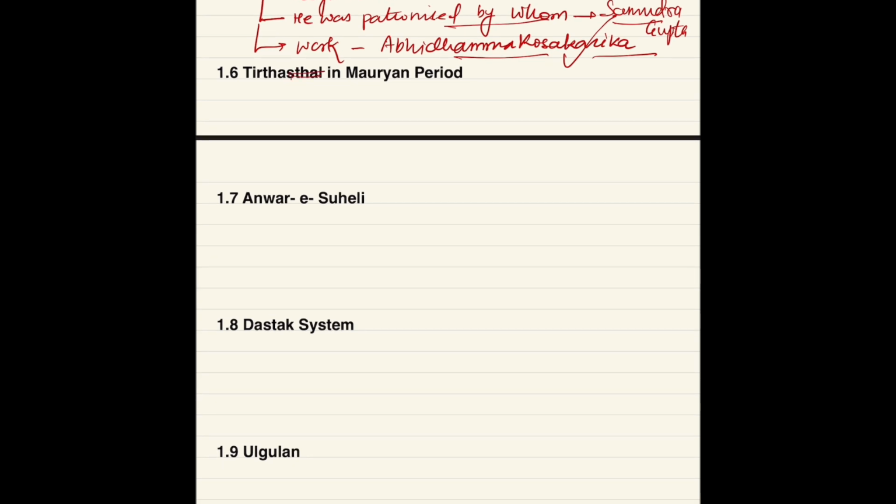Then move to next question, that is Tirthas. Sorry, this is Tirthas only. Tirthas in modern period. So who was Tirthas? Tirthas were the higher administrative officials, and these Tirthas were 18 in number. So remember these two facts.